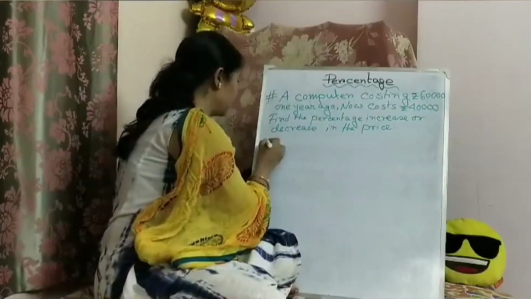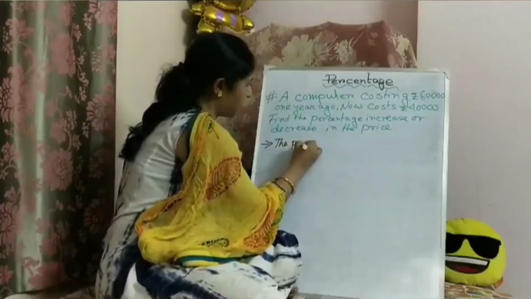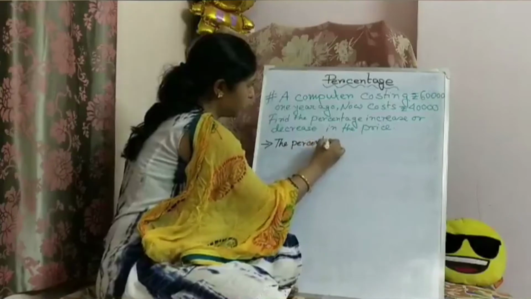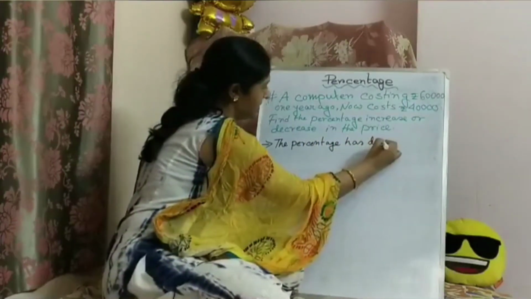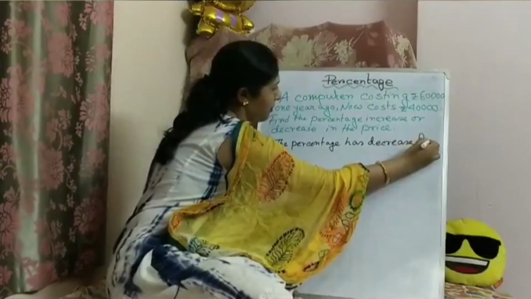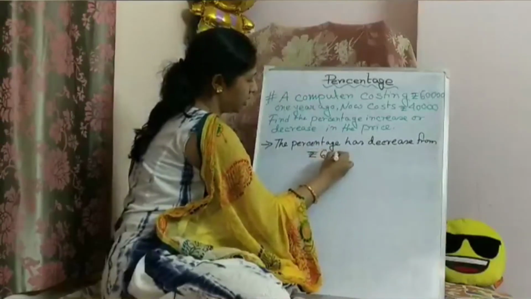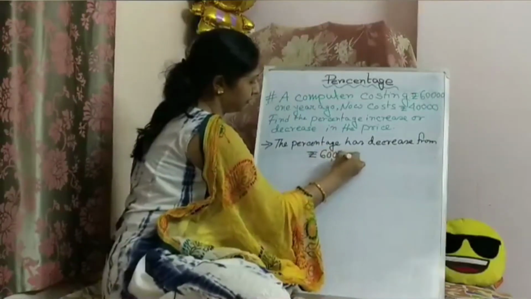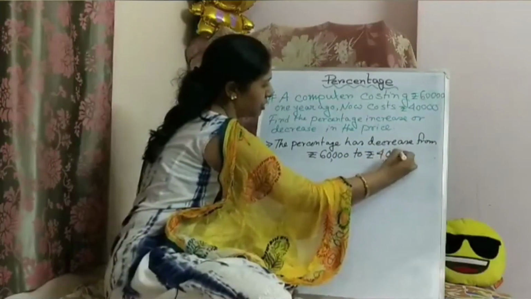So here the price has decreased from rupees 60,000 to rupees 40,000.